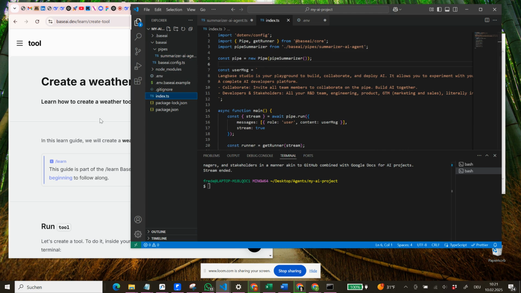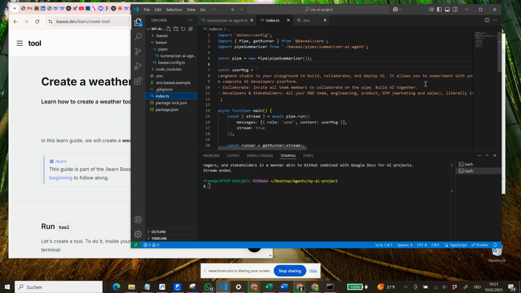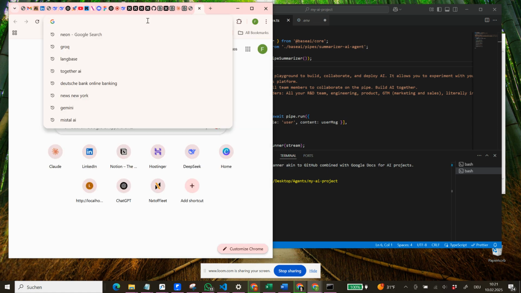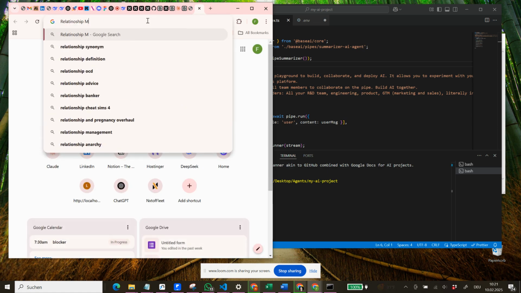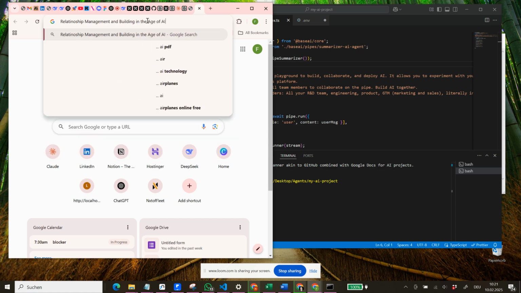Just out of interest, we can give a different message here and see what the AI comes up with if we change our constant user message. So let's, for example, say we want to have a text, for example, relationship management and building in the age of AI.